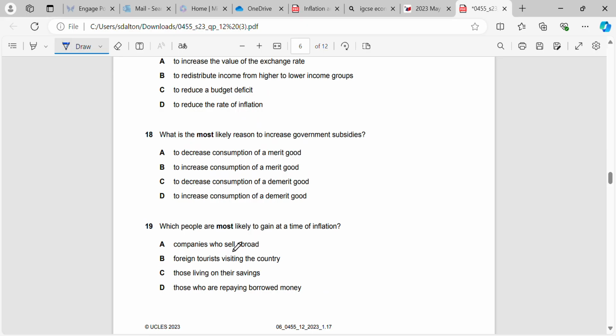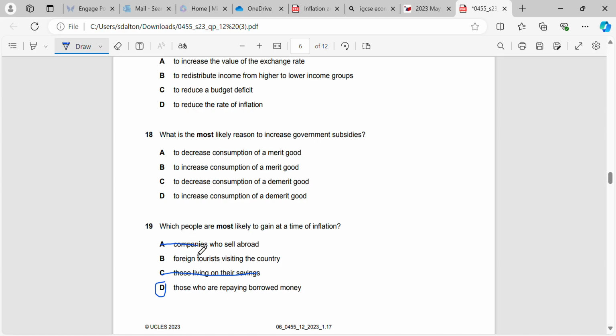Okay, which people are most likely to gain at a time of inflation? So again, very similar to question paper 11. This will be those who are repaying borrowed money. Those living on savings are not going to benefit from inflation, because their money will be left in the bank, and every day their money is left in there, when we have inflation, it's losing its value.